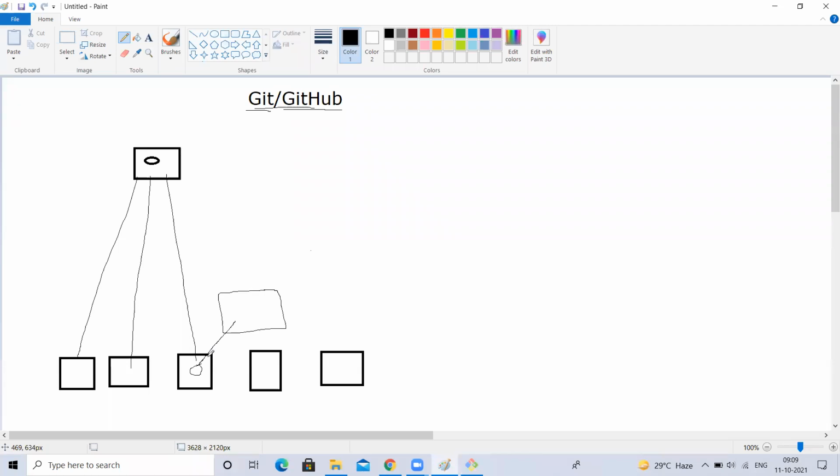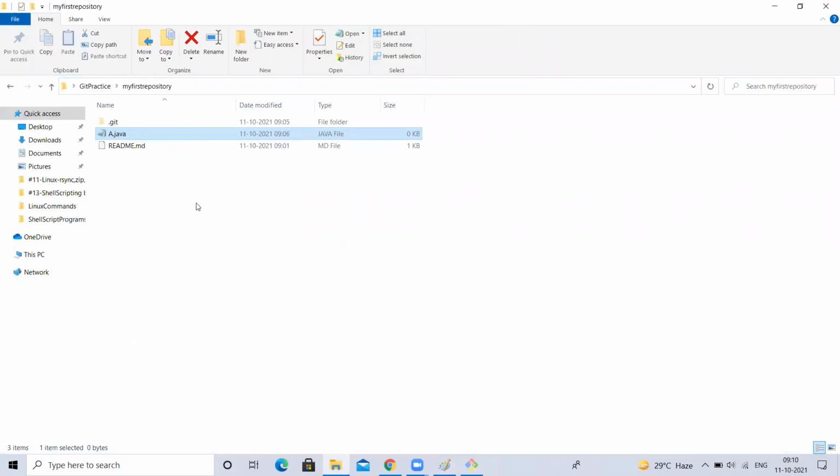Why do we want to add the file into the staging area? First, let's learn this. That is a logical space, not physically existing. We just imagine there is something called a staging area. The name is staging area, right? Why? Because, for example, I create 10 files, A.java, B.java, C.java, like that. I created 10 Java files.